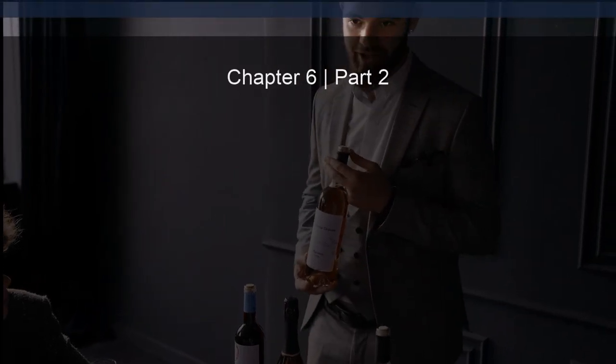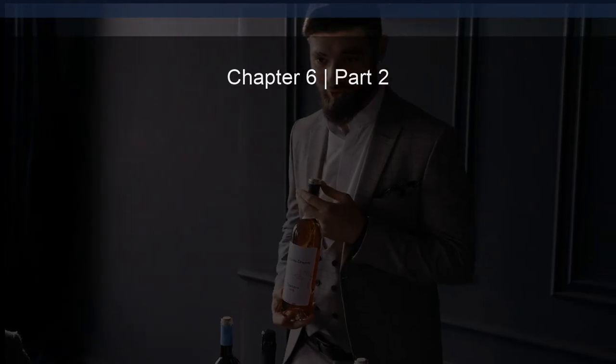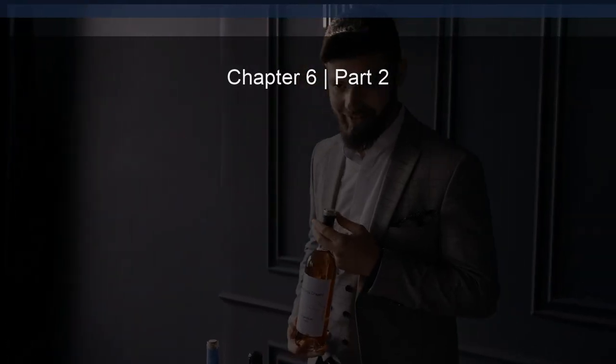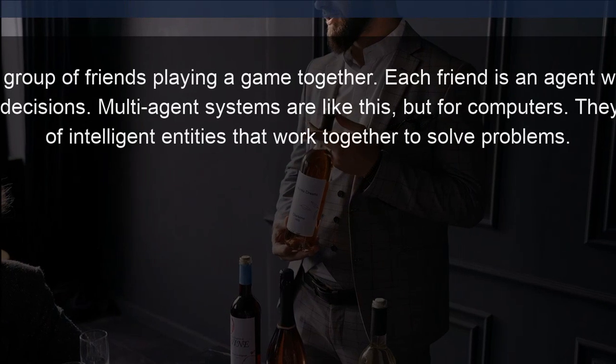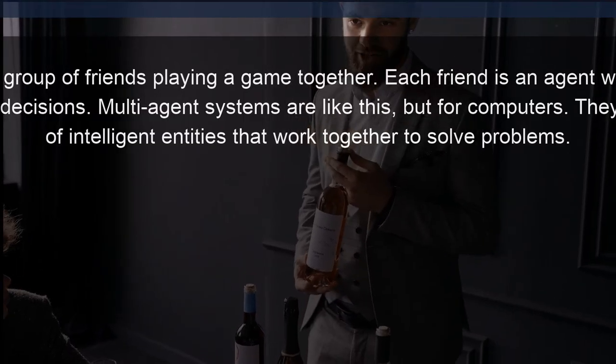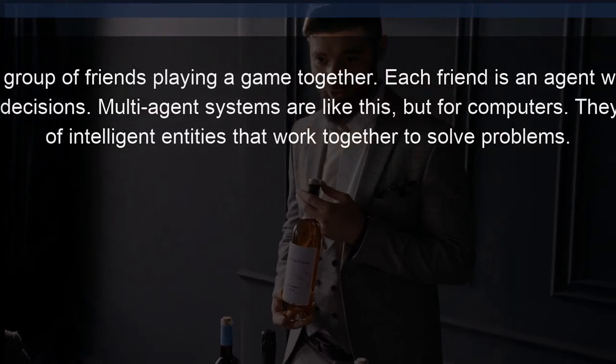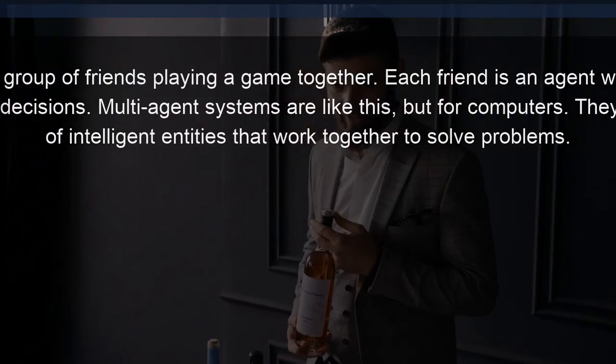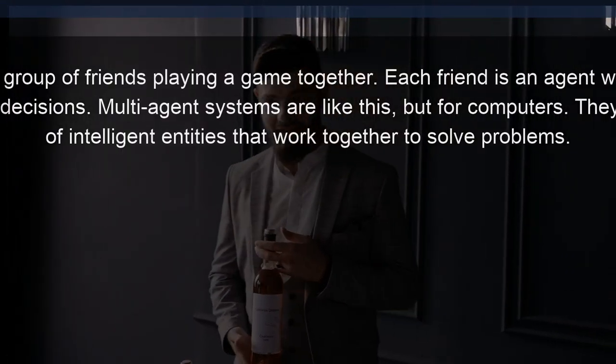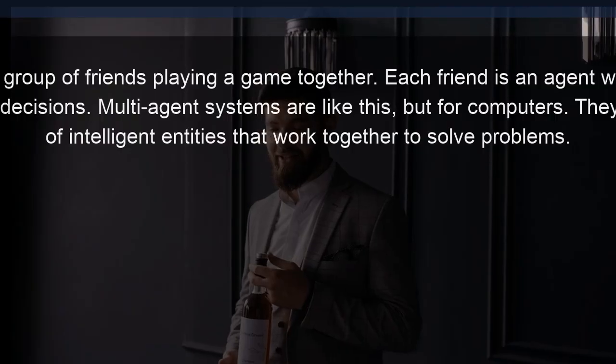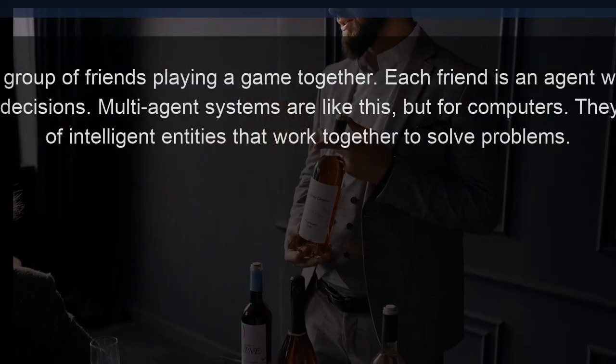I'm Chaitanya Talking Bot. Today's lesson is titled Introducing Multi-Agent Systems. Imagine a group of friends playing a game together. Each friend is an agent with its own goals and decisions. Multi-agent systems are like this, but for computers. They are groups of intelligent entities that work together to solve problems.